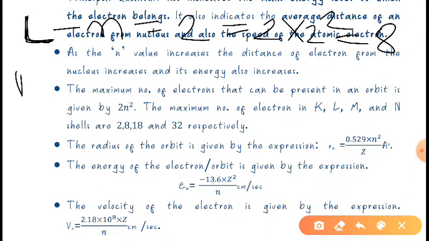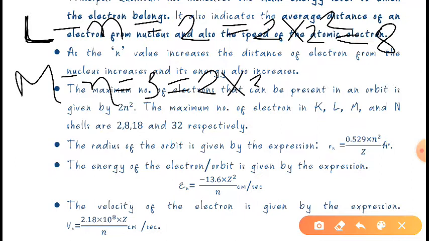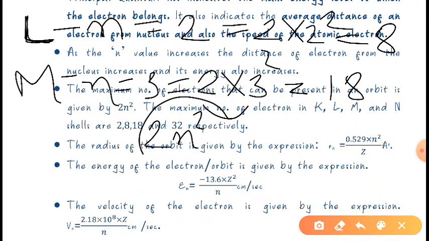Now again, if we are talking about the M shell, then n will be 3, which means 2 into 3 square. 3 square is 9, right? 9 into 2 is 18. In this way, we can find out how many electrons will be there in the K, L and M shells with the 2n square formula. I hope you have understood this.